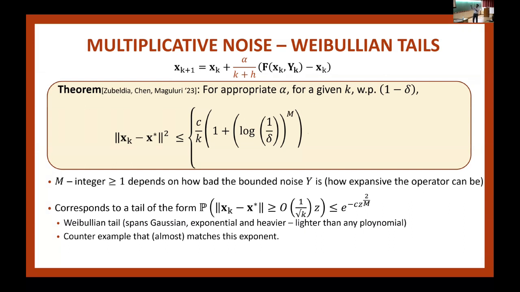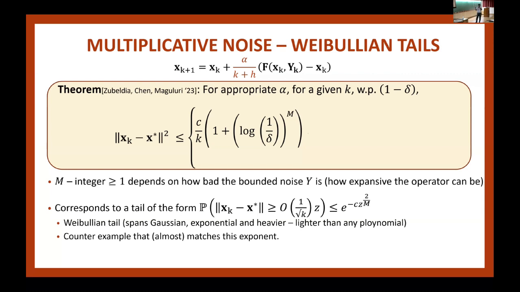So firstly, here I want to point out that we don't assume the iterates are bounded. In fact, in the multiplicative noise setting, if you assume iterates are bounded by possibly projecting onto a finite set like you do in optimization, or for whatever other reason, then you'll again get Gaussian tails. So in the bounded iterate case, the results are similar to the additive noise case. The key challenge here is these iterates can potentially be unbounded. And in the worst case, they will be unbounded, and then we are trying to bound the tails. So that's the challenge. This is in the stochastic approximation setting.